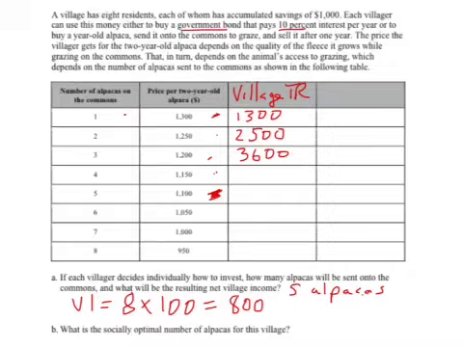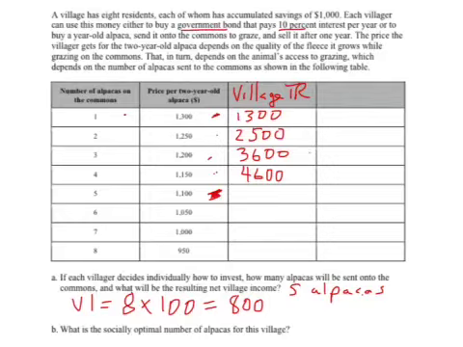That's going to be 4,600. And notice, that's supposed to be a 6. Heck, I can't write and talk at the same time. 0, 0. Notice what's happening.